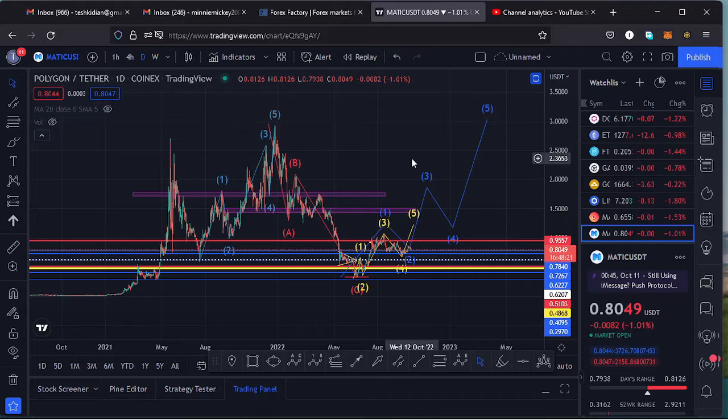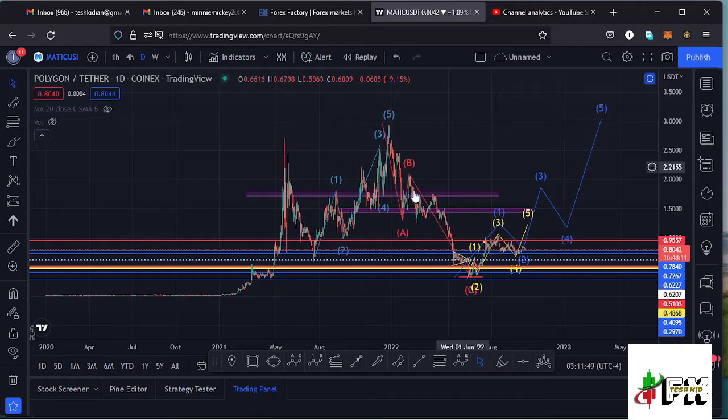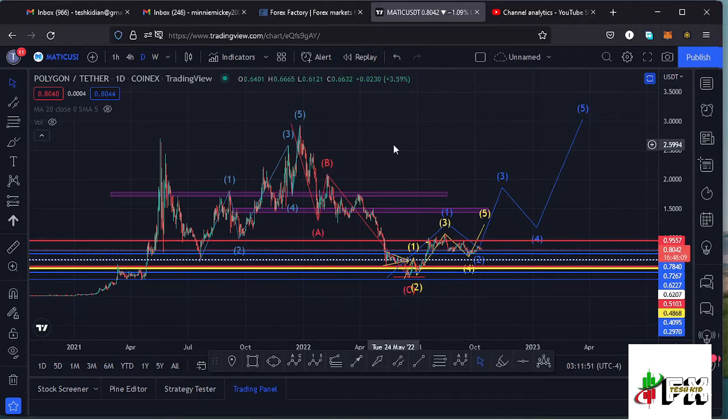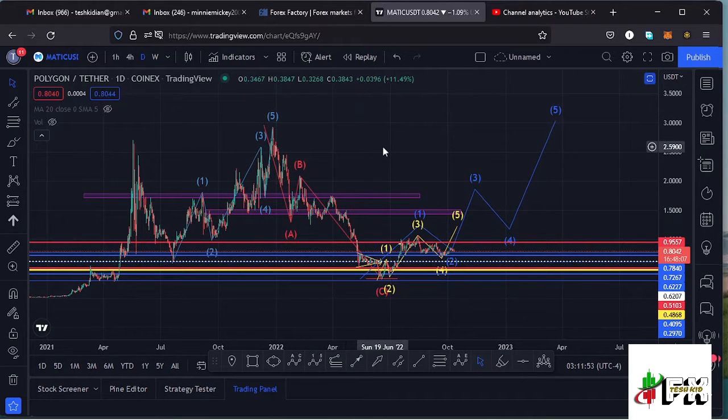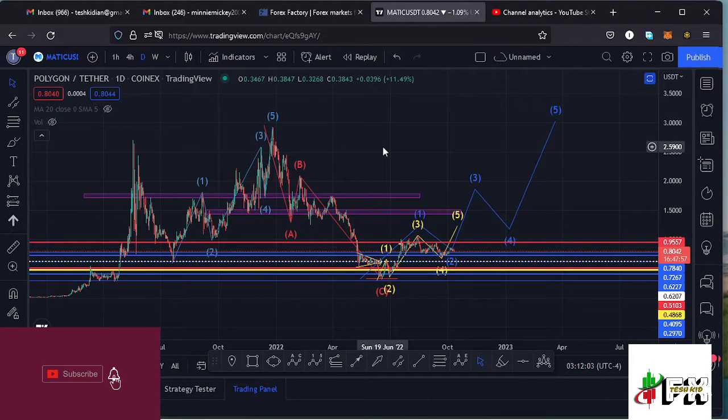Update on Polygon Matic, whose current price stands at the $0.8049 mark, and here on TradingView the market is down by 1.09%. In this video I want to give you the key scenarios that I expect to play out, basing my analysis on the Elliott waves and the Fibonacci's, and also the key areas of support and resistances. So make sure that you stick around till the end of the video, and I'll kickstart the video by giving a brief of what has been happening on this chart.